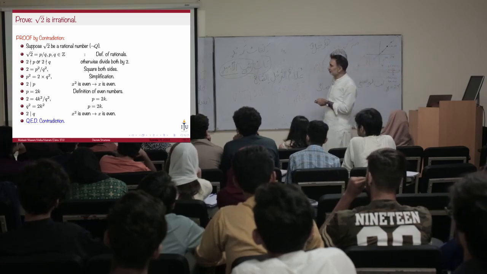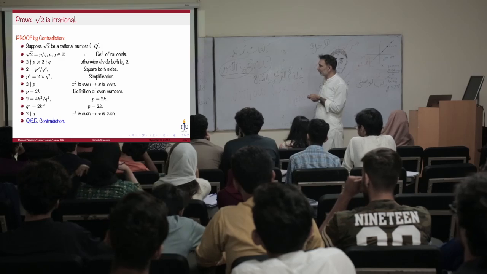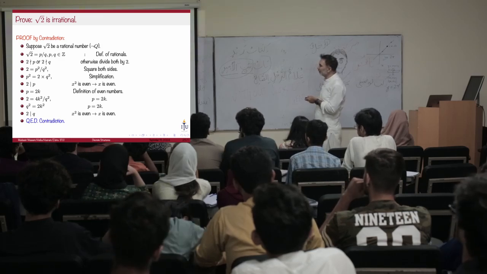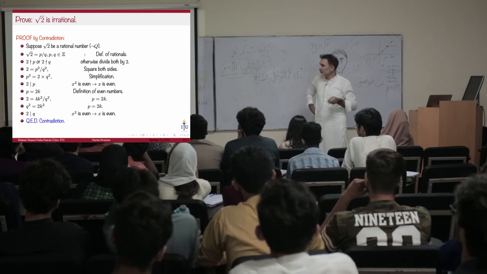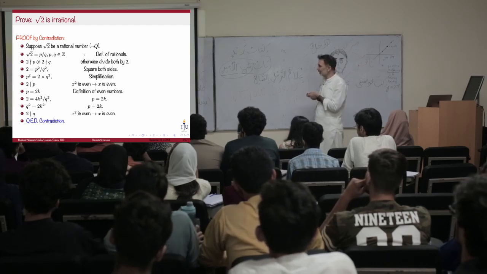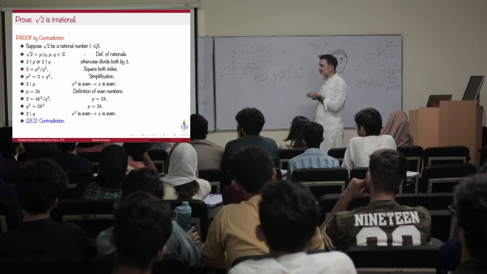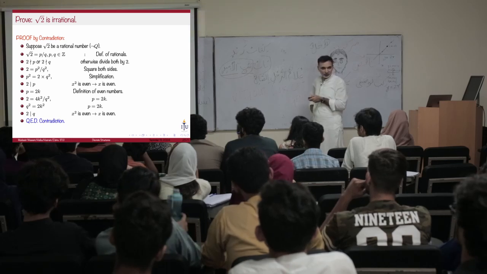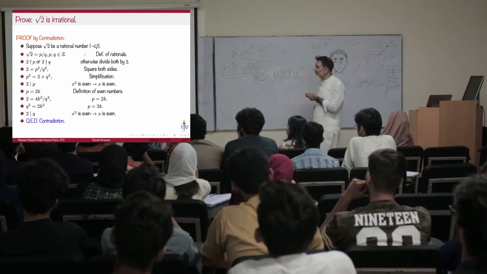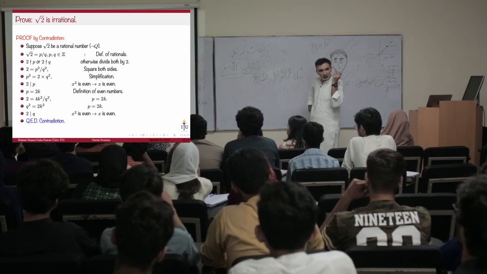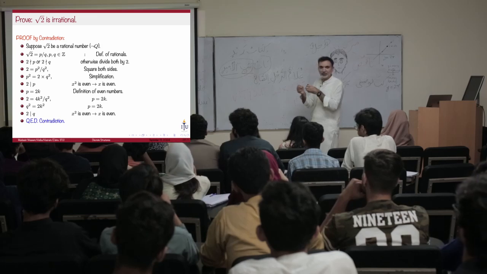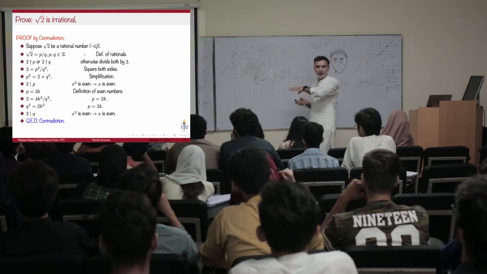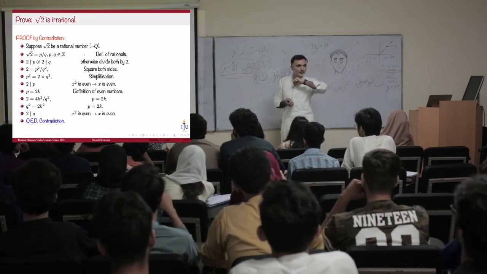Okay, so now that we are happy with this, that they are not divisible by 2, here's what we are going to do. We're going to square both of these sides. This part becomes 2, and this part becomes P square over Q square. Remember, this is proof by contradiction. We assumed square root of 2 to be rational. So the ultimate goal is, where do we have to arrive at?